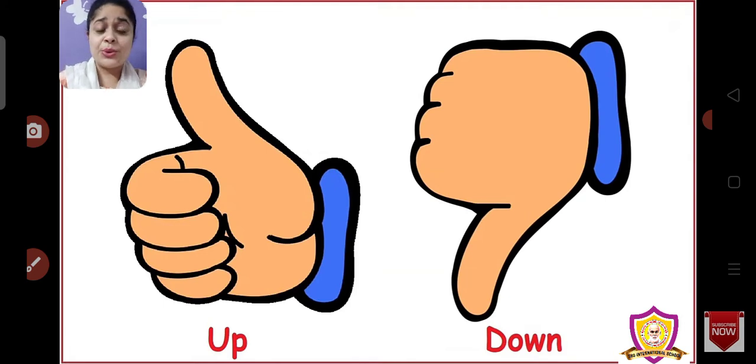Today we are going to learn about up and down. मतलब ऊपर and नीचे. So up मतलब क्या? ऊपर. Can you see this thumb is going up? मतलब ऊपर. Down मतलब नीचे. So children, I will show you some more examples for up and down and you will understand. Chalo, let's start.